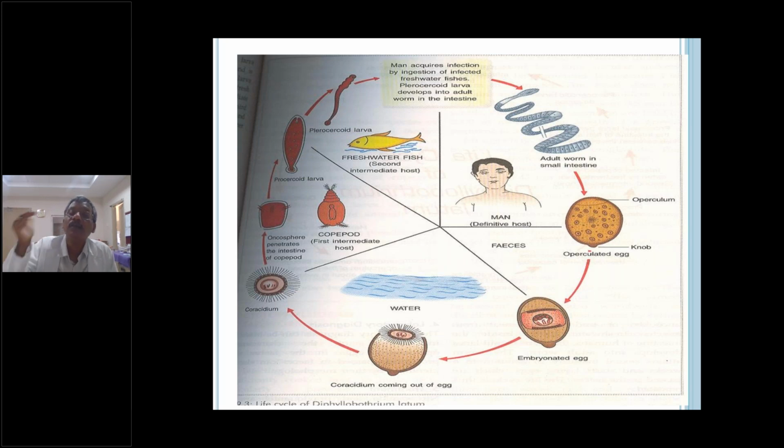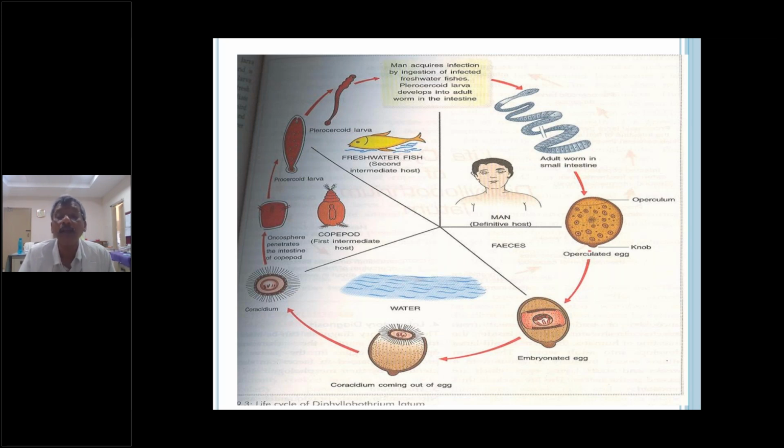The hexacanth-like larva is present in the other tapeworms. Next, the eggs will be converted to the embryonated egg, the fully developed embryonated egg. From the embryonated egg, the larva will develop. That is called the ciliated larva, which is coming out from the egg.